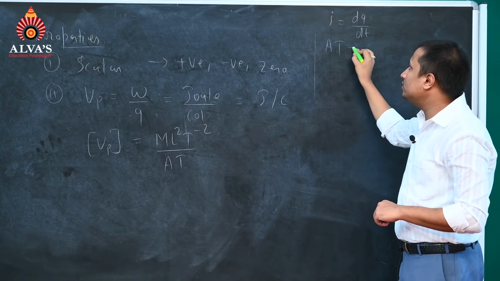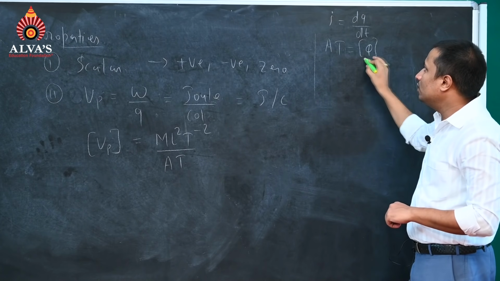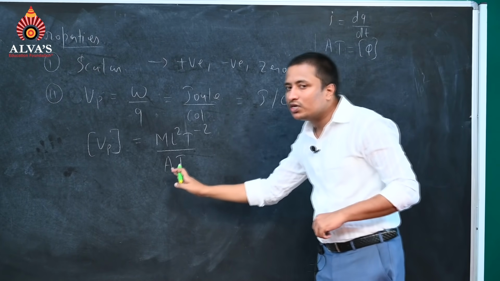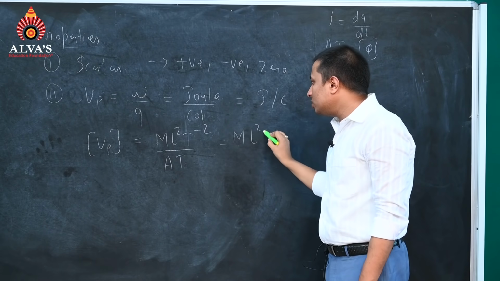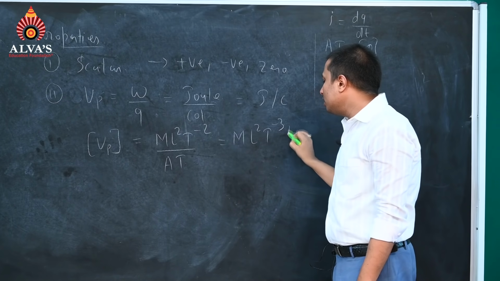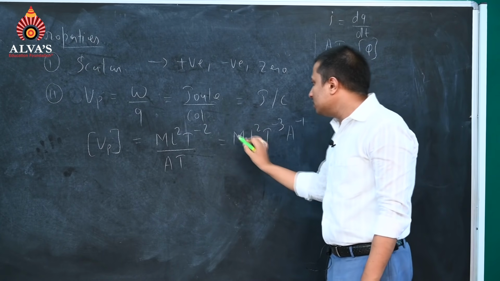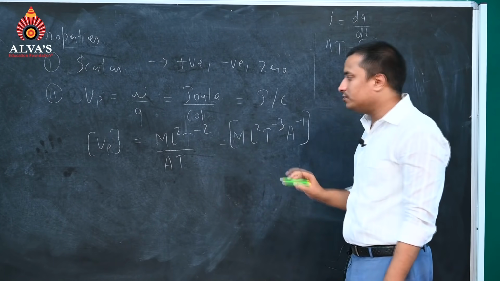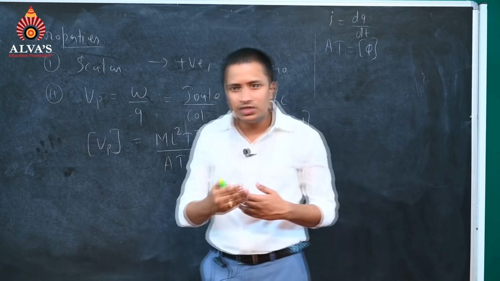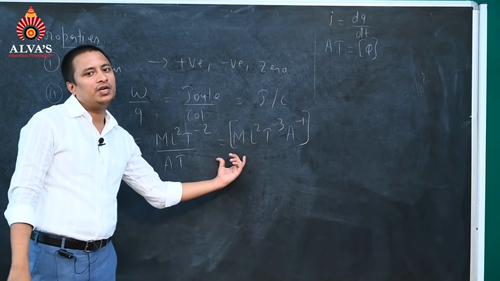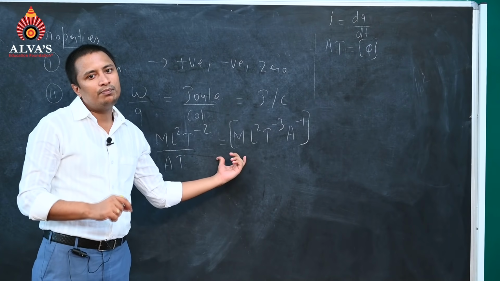It will become AT. So the dimensional formula for charge Q will be equal to AT, and we can substitute it here. It will become M L^2 T^-3 A^-1. This will be the dimensional formula for potential at point P, or you can say electric potential will have this dimensional formula.